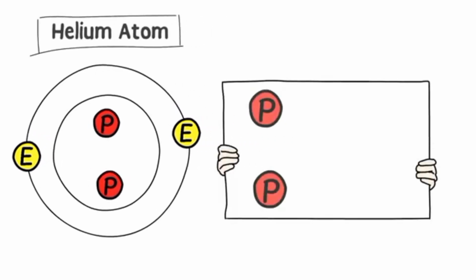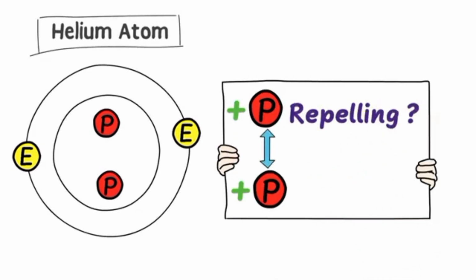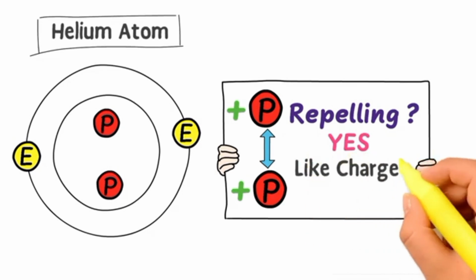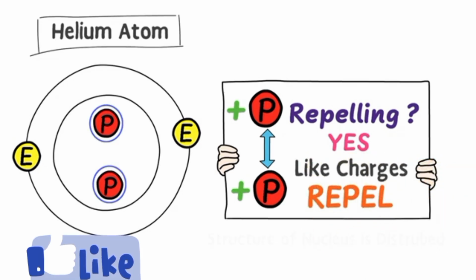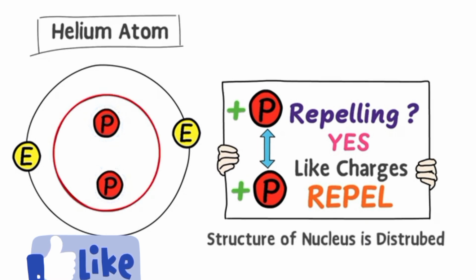Now let me ask you: these two protons having the same positive charge, are they repelling each other? The answer is absolutely yes. According to the physics convention, like charges repel each other. If they repel each other, then the structure of the nucleus is disturbed, which is not acceptable.